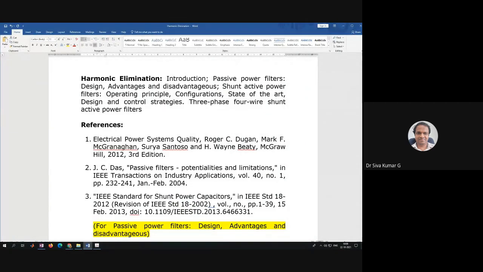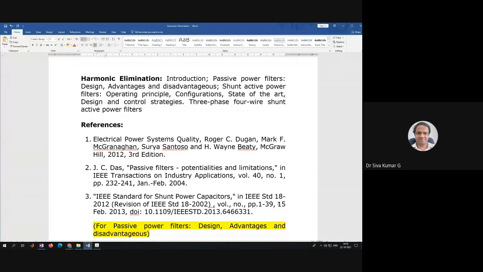In the earlier classes we have discussed voltage quality. We saw the magnitude of the voltage and how it depends upon the fault location, and the phase angle jumps with respect to the transformer connection. Then we saw the impact of voltage sag magnitude depending upon the fault location, and the induction motors: how the voltage sag magnitude is affected when we start an induction motor, or when we have a transformer with the induction motor.